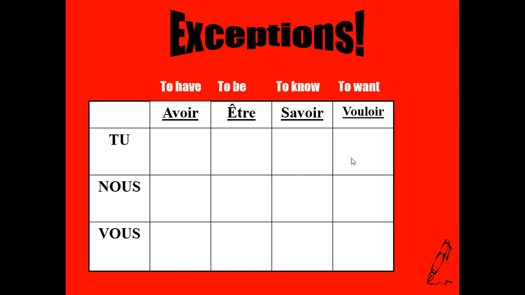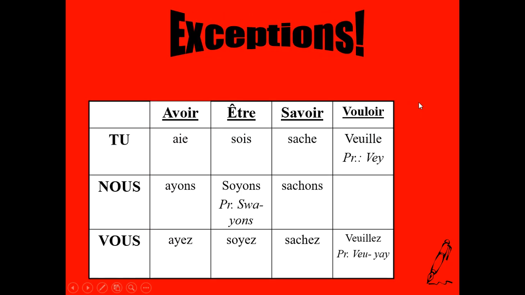Okay, here are the answers. Avoir is to have, être is to be, savoir is to know, and vouloir is to want. Okay, if you're talking to someone and you're using the verb avoir in impératif, giving an order or an instruction, you would say aie. For the nous form, you would say ayons. For the vous form, you would say ayez.